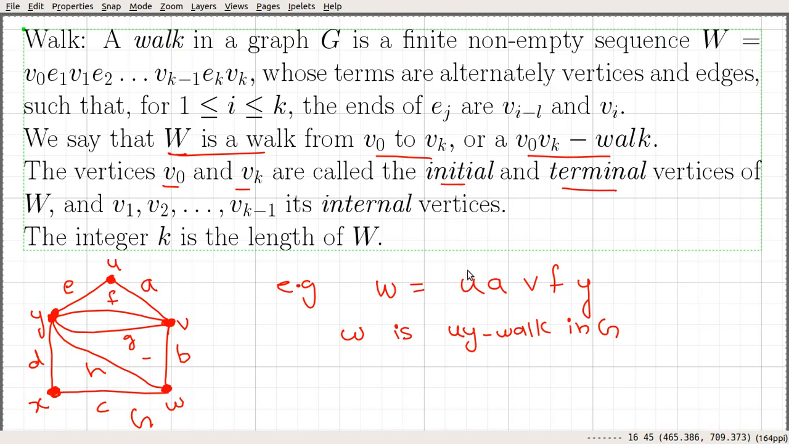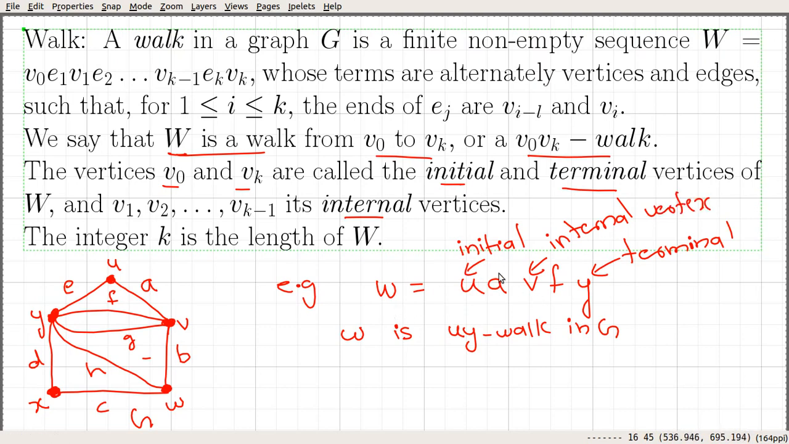So if we consider this walk, this U is the initial vertex and this Y is the terminal vertex. And the remaining vertices V1, V2 up to Vk minus 1 are called internal vertices. So here it has only one internal vertex, so here V is called an internal vertex.